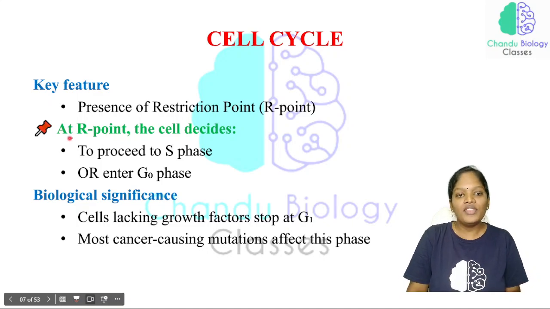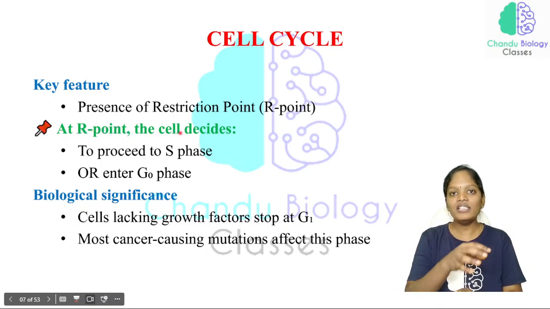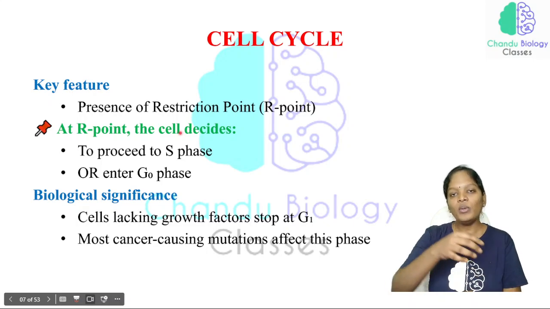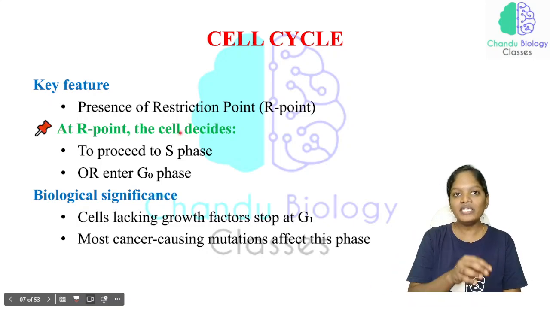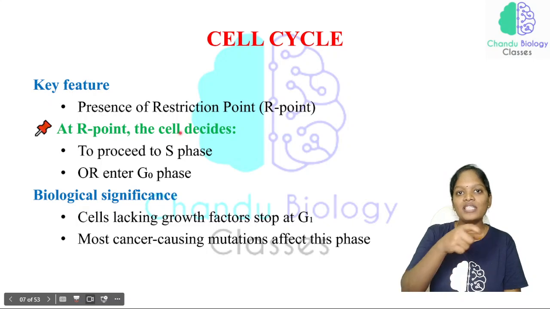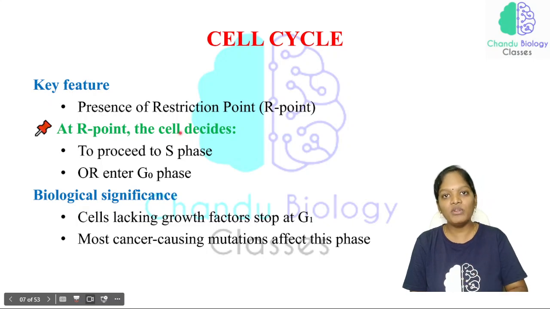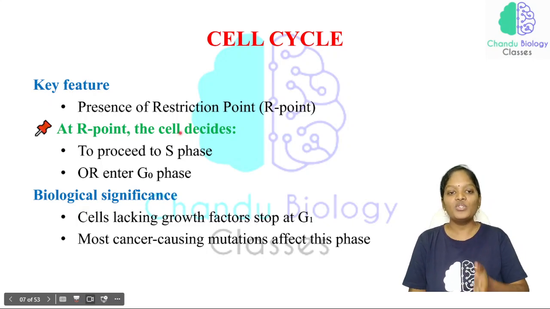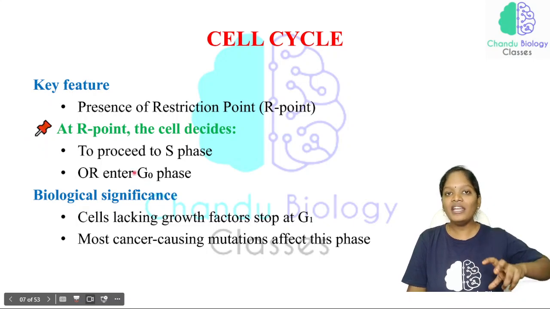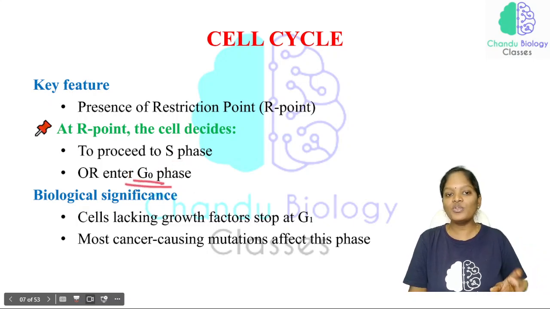Right, now see here, this is the R point, and that point is very important in deciding whether the cell from the G1 phase is okay to enter into the S phase or not. If the cell has reached a certain size and all the conditions of the cell are proper, only then does the R point allow the cell from the G1 phase to the S phase. If not, no cell enters from G1 to S phase. So that point is called the restriction point or the R point, right? If the cell does not attain a proper size, all those cells enter the G0 phase, right? So this is the importance of the G0 phase.